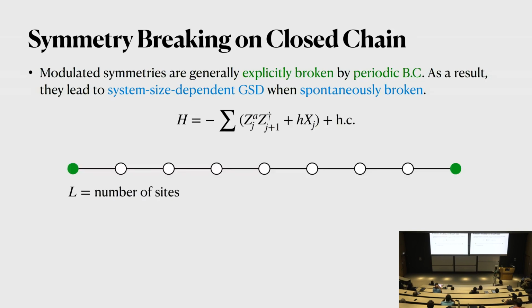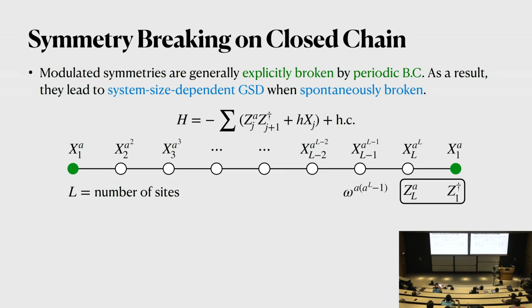So let's do the example that we have discussed before. Let's now imagine that we put this system on a periodic closed chain, okay? And it has a number of sites given by L. We now just take the symmetry that exists on the infinite chain, truncate it, put it on our system, and ask what happens. This is the symmetry operator, the truncated version, and here this site is identified with this site. That's why here we have X1 to the power A, and here we have X1 to the power A. The important thing is that the truncated symmetry operator commutes with the Hamiltonian at most of the sites except at this last site.